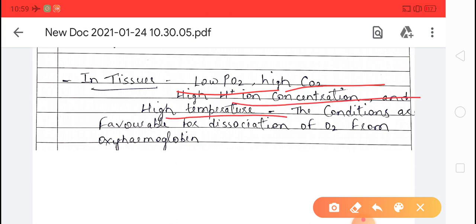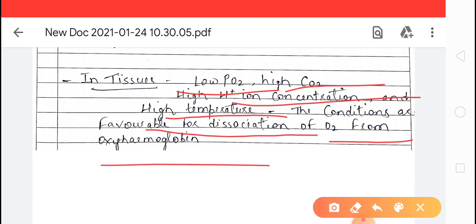So these conditions or factors are favorable for dissociation of oxygen from oxyhemoglobin, meaning the oxygen molecule will dissociate from oxyhemoglobin. So we can say, children, this clearly indicates that oxygen gets bound to the hemoglobin at the lung surface and gets dissociated at the tissues.